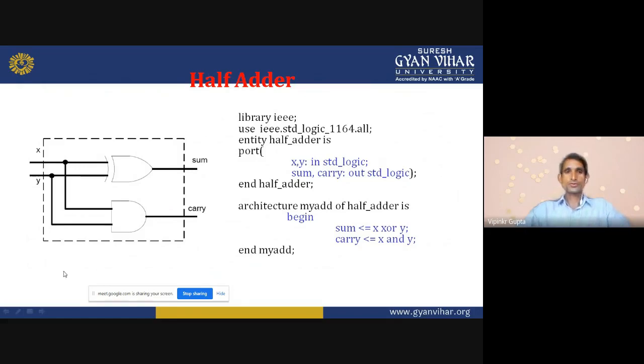Here we connect X and Y into the AND gate and carry is generated. Now come to the sum. Sum is 1 only when the two inputs are in different states. So the XOR gate shows that result. So we can choose the XOR gate.